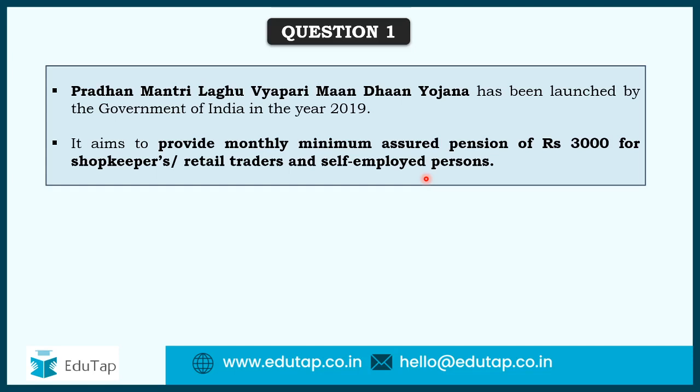So Laghu is important. How do you define who is Laghu and who is not? That we will cover further in the next question. Is it clear? Rupees 3,000 pension is going to be provided to Laghu Vyaparis, the persons involved in the unorganized sectors, right? Last time we covered Pradhan Mantri Shram Yogi Mandhan Yojana, which was catering to unorganized workers. This is not related to workers, this is related to traders.